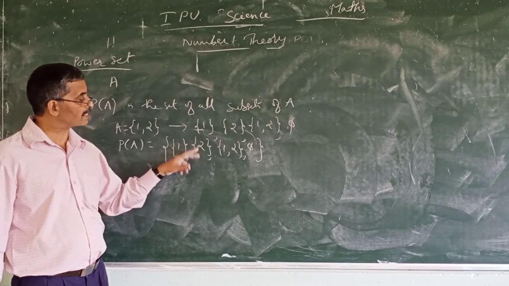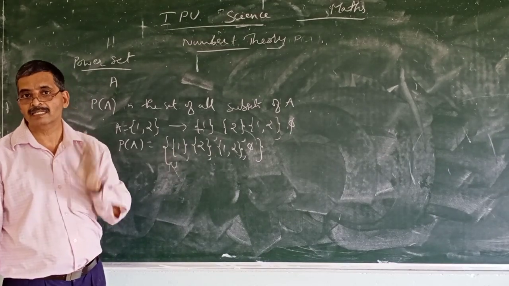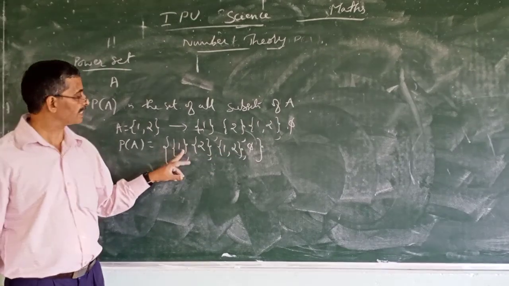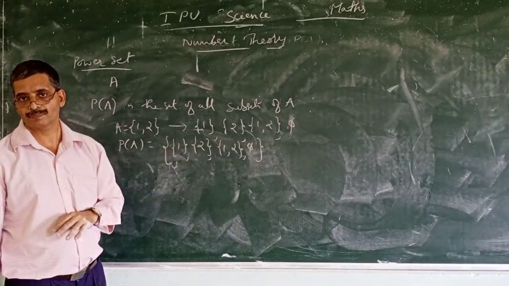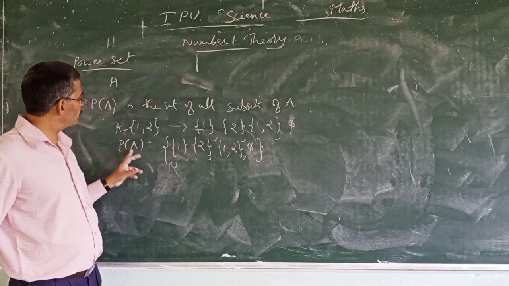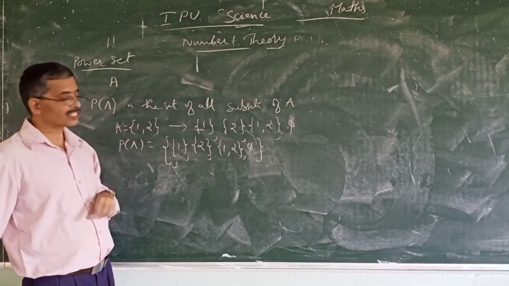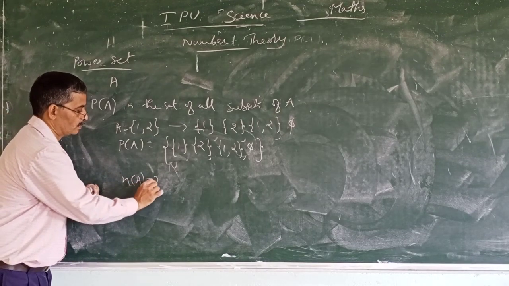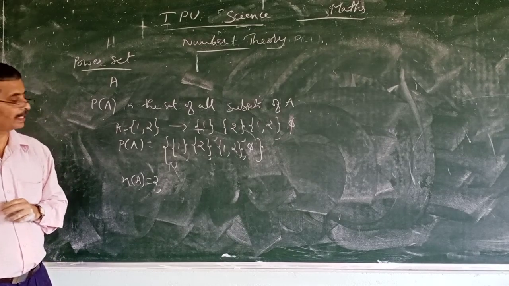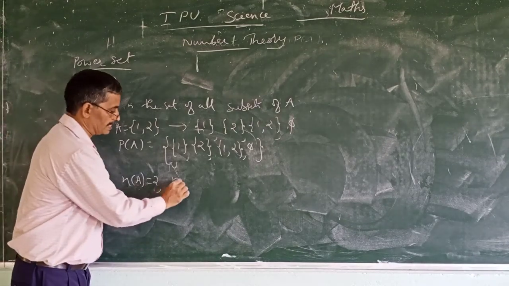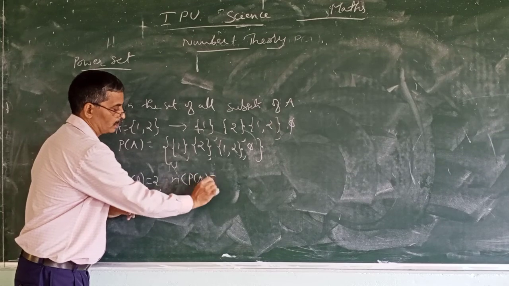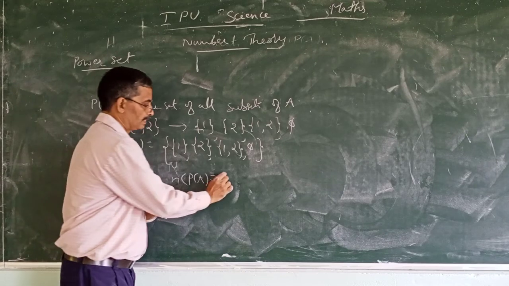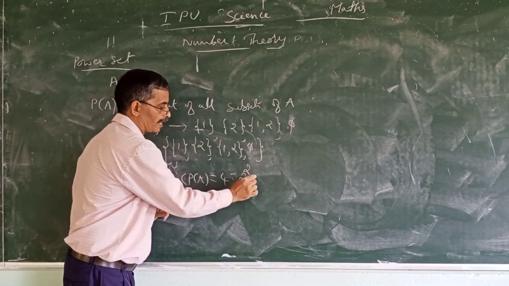Note that the elements themselves are sets. Here these elements are themselves sets. All are sets only. And you observe here, now A has 2 elements. n of A is 2. Number of elements in A is 2. Number of elements in the power set is 1, 2, 3, 4, which I can write as 2 square.